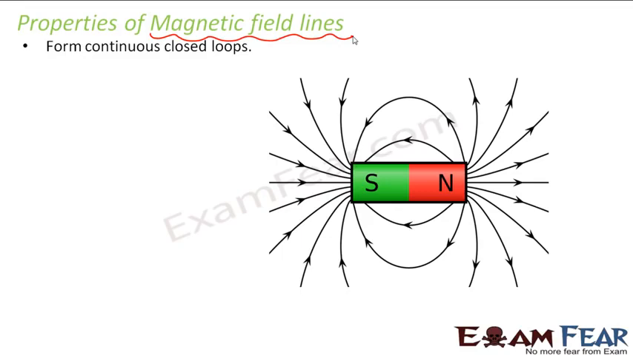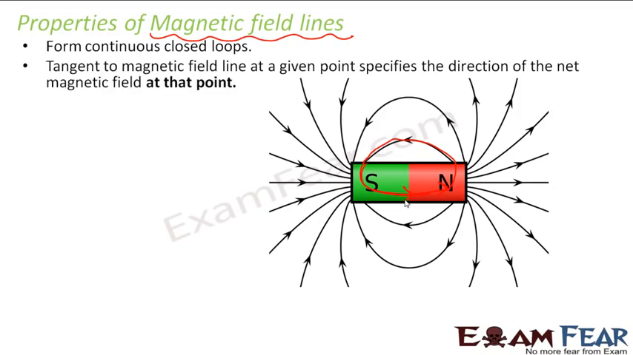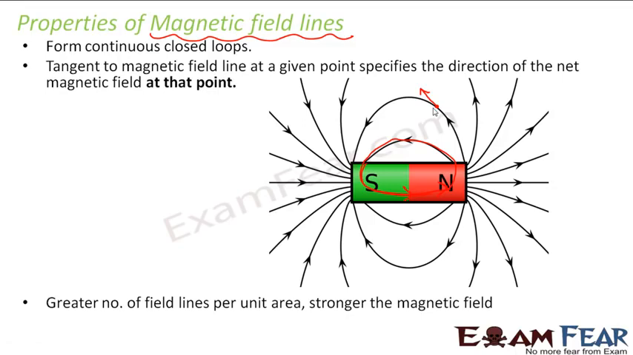If you talk about the direction of these magnetic field lines, it is north to south outside the magnet, and inside the magnet it is south to north. So basically it is forming a closed continuous loop, north to south outside, south to north inside. If you want to find out the direction of magnetic field at any point, you can find out the tangent at that point, and that gives you the direction of the net magnetic field at that point. Greater number of magnetic field lines per unit area, stronger the magnetic field.